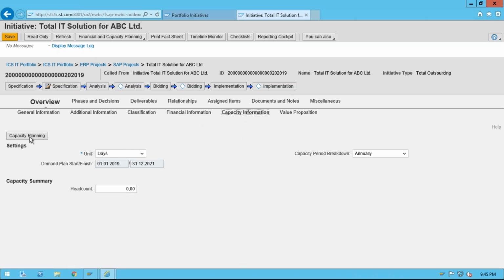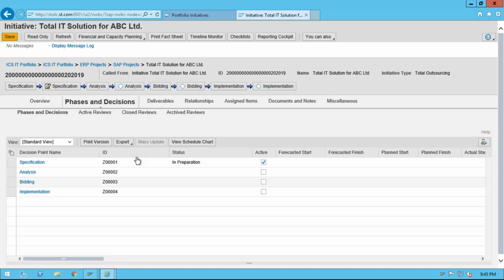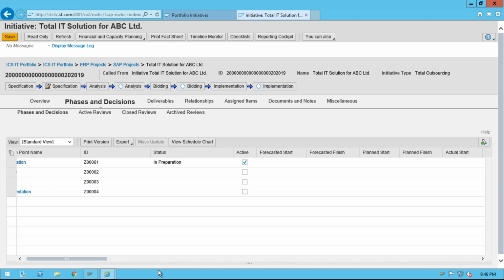Again, this is a tab to execute and plan the capacities. Value propositions: you can enter the reason, goals and benefits of this initiative. You can add more text areas here. Go to phase and decisions. Whatever phase or decision points are created are given here: the status, start date, end date. So at one glance, you can see all the details relevant to the phase or decision point.